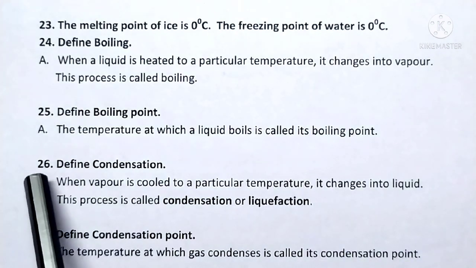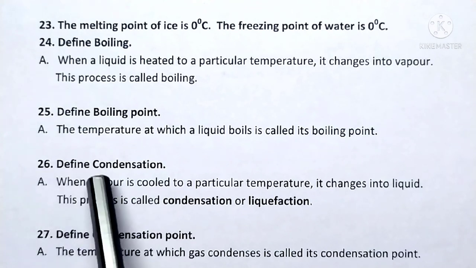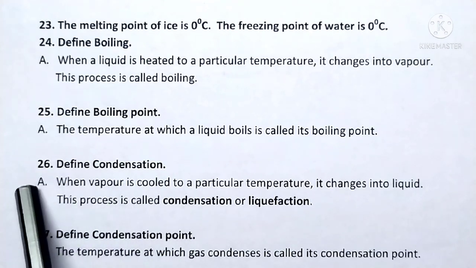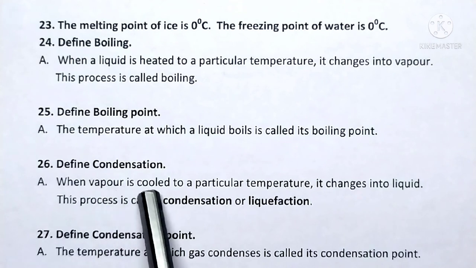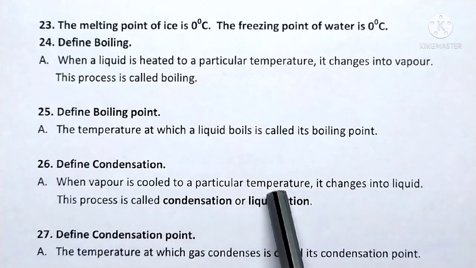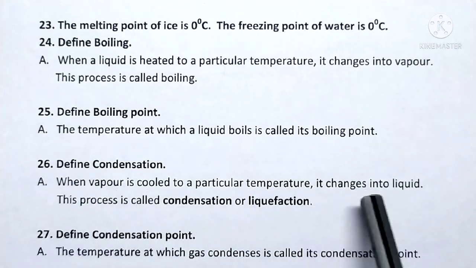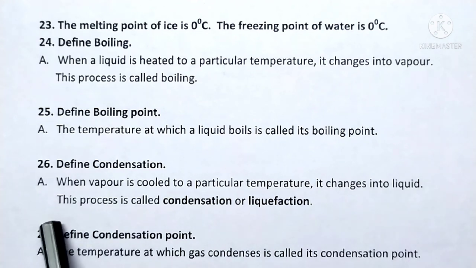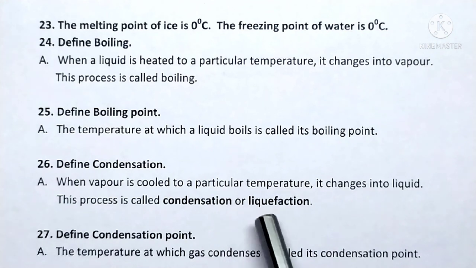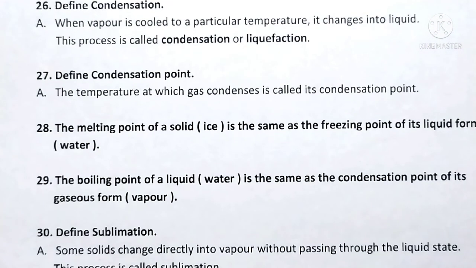Next question, the 26th one. Define condensation. Answer. When vapor is cooled to a particular temperature, it changes into liquid. This process is called condensation or liquefaction. Then question number 27.